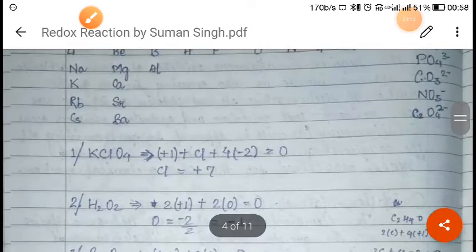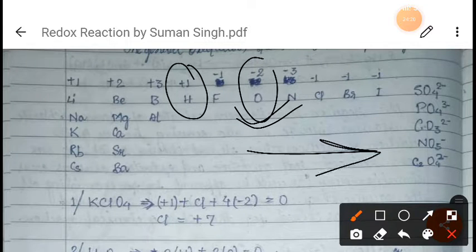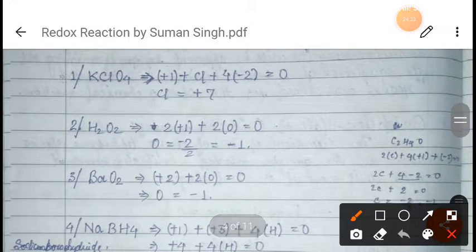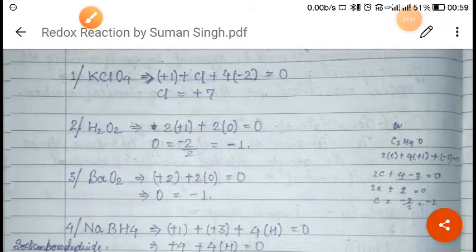Now next is H2O2. Here you see hydrogen is here and oxygen is here. So whose oxidation state do we have to find out? The one which is on the left side. So as you can see, we are finding out the oxidation state of oxygen. Hydrogen has +1, so +1 into 2 plus 2 into oxygen. The overall charge is 0. So oxygen will be -2 divided by 2, which is -1. So I hope you are understanding this. Just try to remember this table, and from this table you can easily find out.